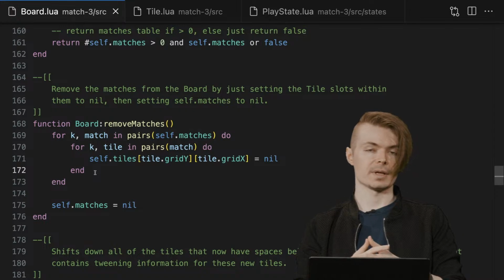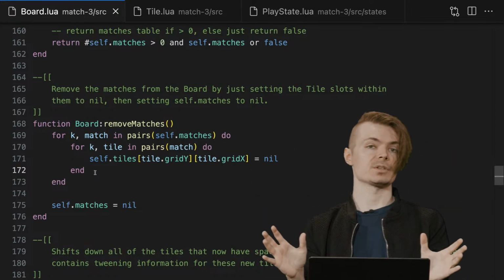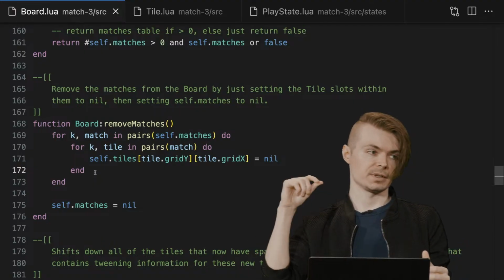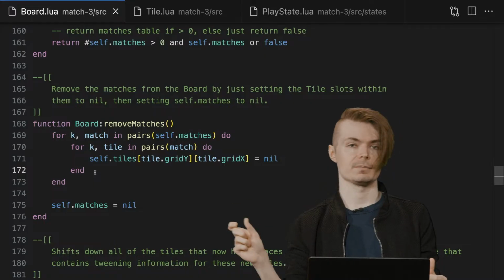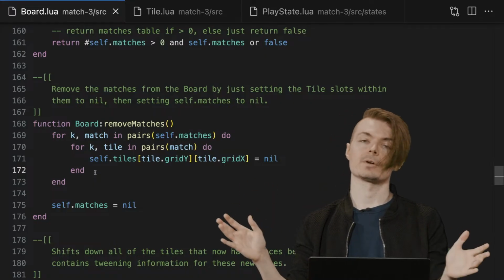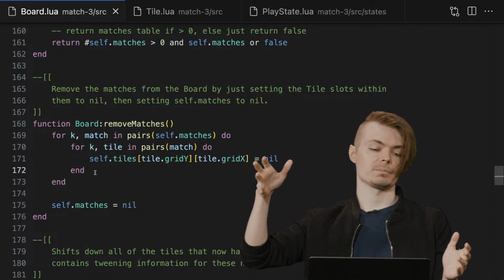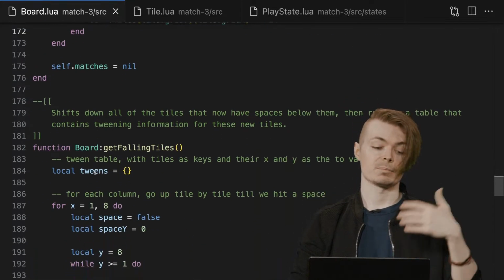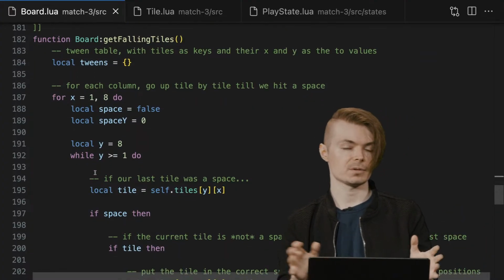But then what we can do is add tiles to fill it and then interpolate them into those new positions. So they'll get erased because they won't exist. They'll lose that color value and won't be rendering. But the tiles above it will fall, and then the new tiles will come in to populate it. So that brings us to falling tiles, which is sort of the last piece of the puzzle, so to speak.